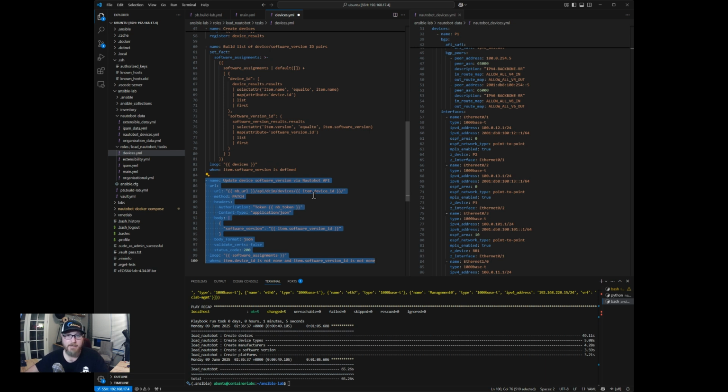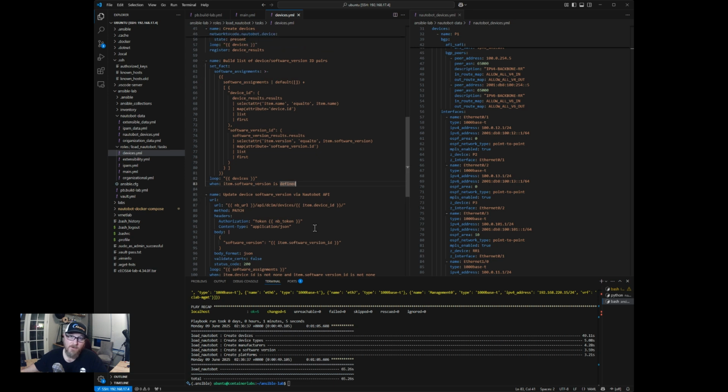I don't know why, but I believe I have to look into the code in there. I think it just wasn't allowing me to use the name. It needed to use the ID, so I had to come up with a way to look up the ID, and of course that wasn't working either. So the nice thing here is if something doesn't work with the Ansible module that comes with it, we can file a bug. That'd be the first thing to do, and then we have to figure out a way around it so we can get it fixed.